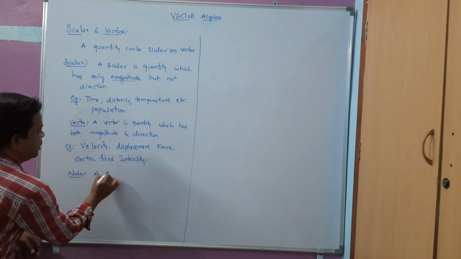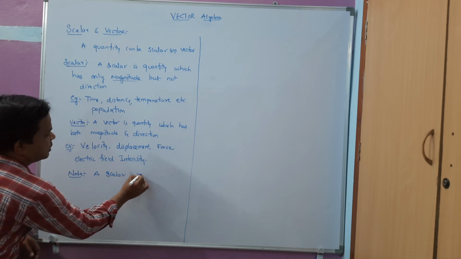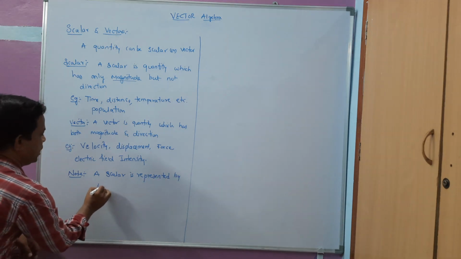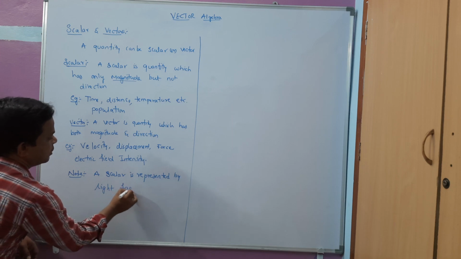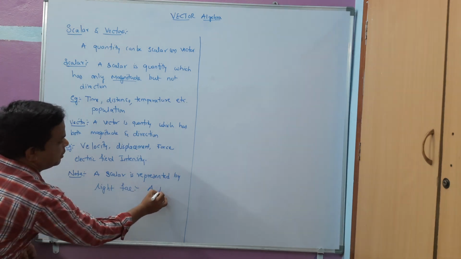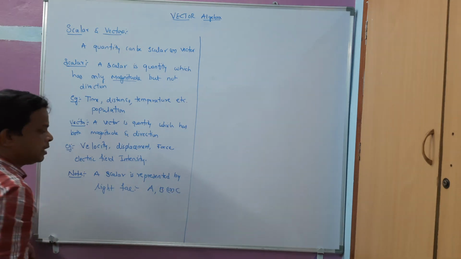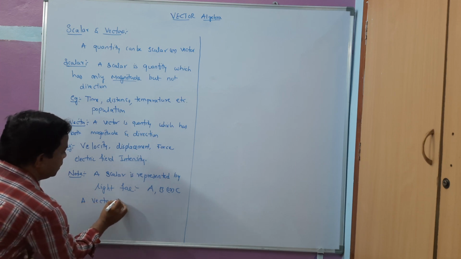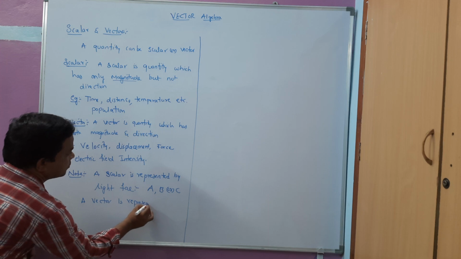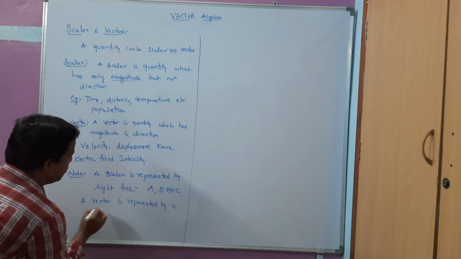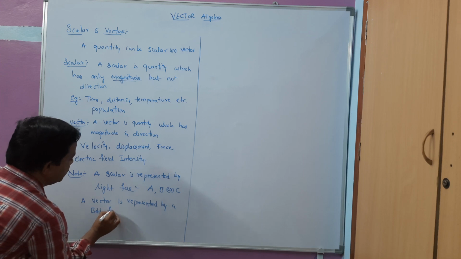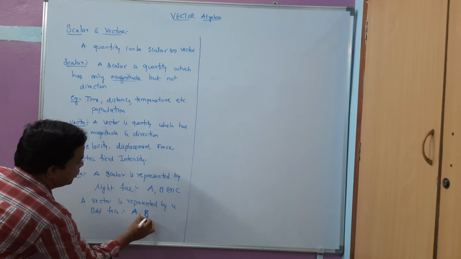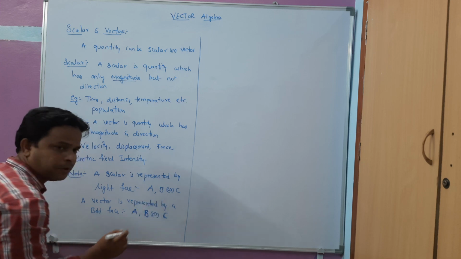A scalar is generally represented by a light-face letter, for example A or B or C, and a vector is represented by a bold-face letter, that is bold A, B or C.